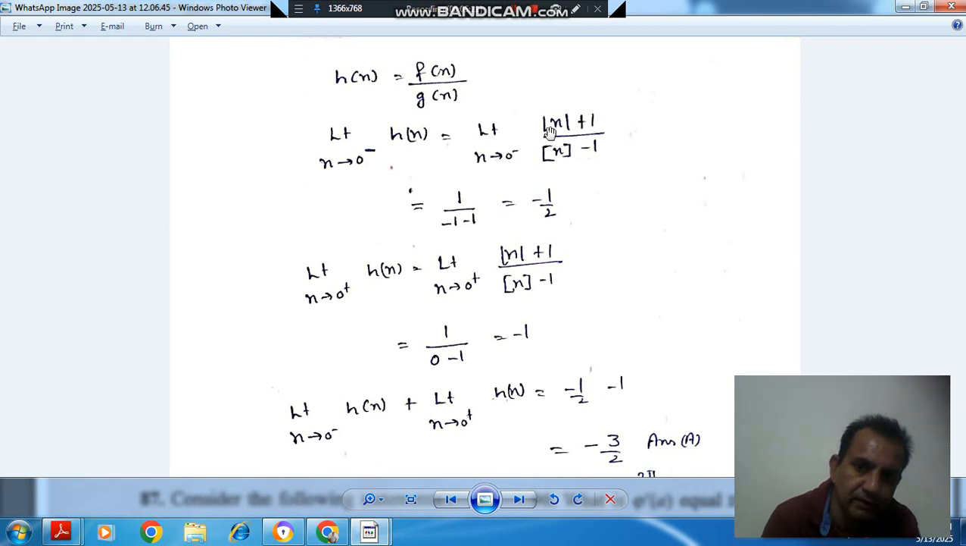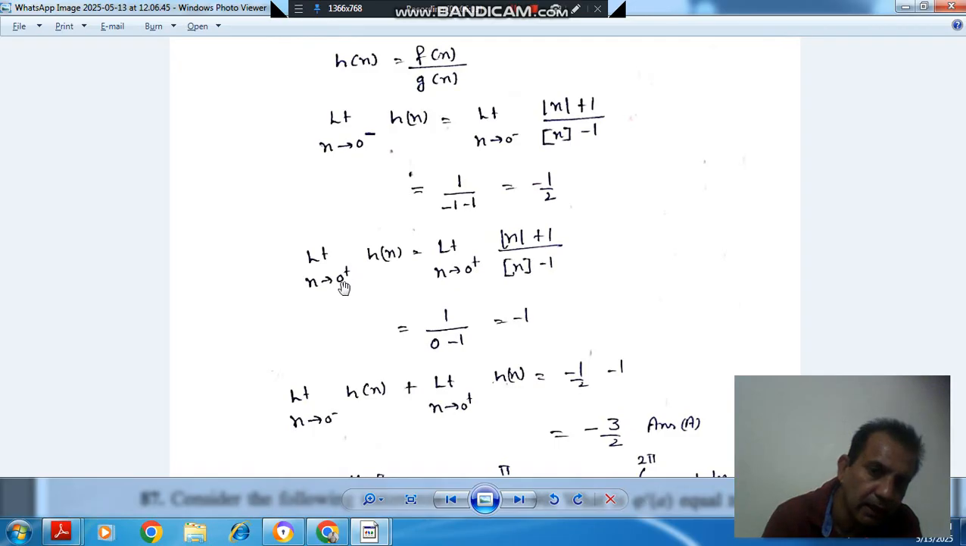If we put x equal to 0 minus here, then the numerator will be 0 plus 1, which is 1, because modulus of 0 is 0, and the denominator will be minus 1 because this is the greatest integer. As we are taking 0 minus, it is a negative quantity, so the greatest integer function is minus 1. So the numerator is 1 and the denominator is minus 1, giving minus 1.